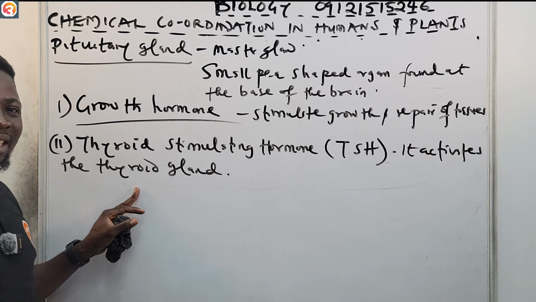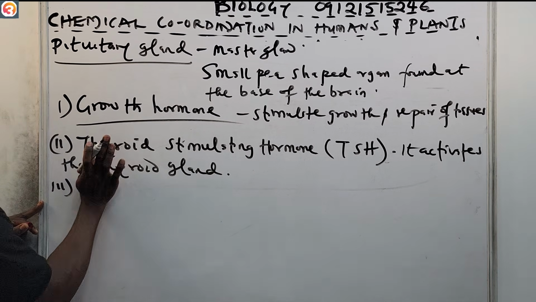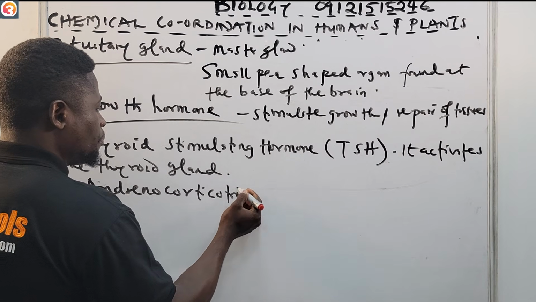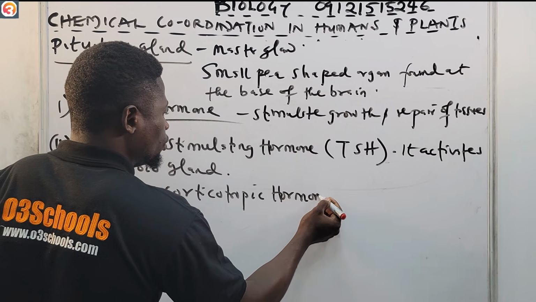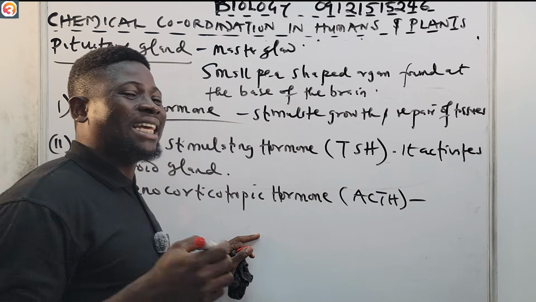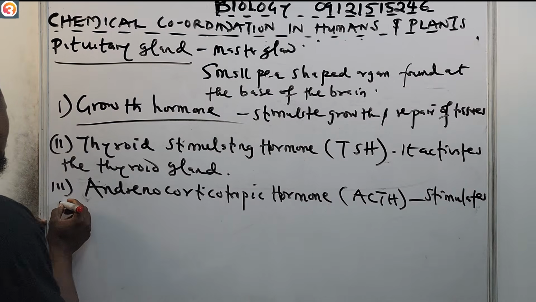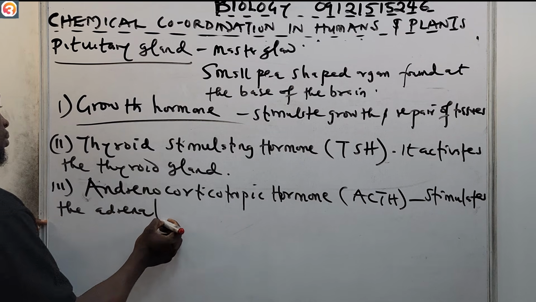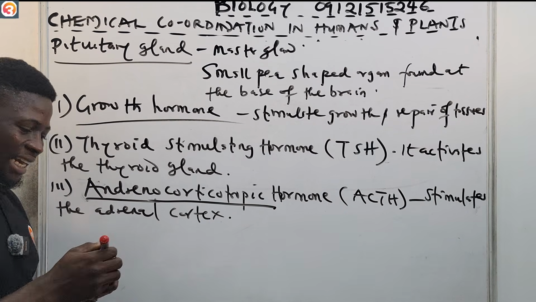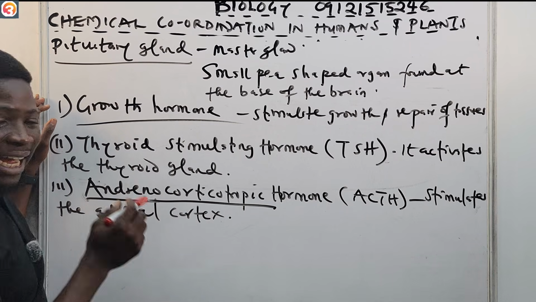Then we also have the adrenocorticotropic hormone. Number three, the adrenocorticotropic hormone. This one is the one we call the ACTH. It stimulates the adrenal cortex. That's the adrenocorticotropic hormone. It stimulates the adrenal cortex, as you can see from the board.